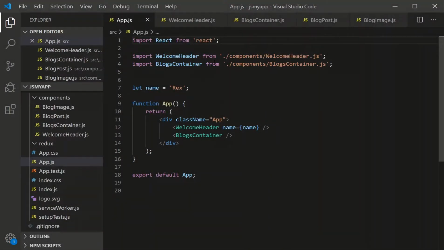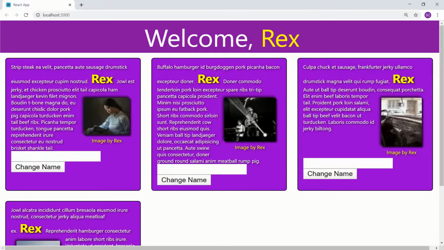So I have a basic ReactJS app up and running. If you want to know how to do that, I'll have a link in the description below or a card on the top right. All this app does is create this page right here. We have a welcome header component with a name Rex, and then we have all of these individual little blog posts with a name Rex.